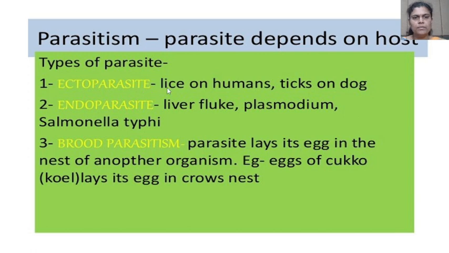For the first, ectoparasite, examples are lice on humans and ticks on dogs. Second, endoparasite: the liver fluke, Plasmodium, and Salmonella typhi. In brood parasitism, the parasite lays its egg in the nest of another organism.